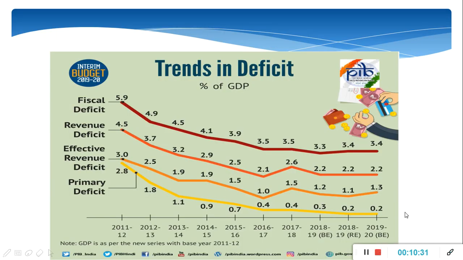You can see here trends in deficit. Fiscal deficit is reducing year by year, and the 2019 estimate was 3.4% of GDP. Revenue deficit comes to 2.2% of GDP, and primary deficit comes as 0.2% of the GDP. These are the trends in deficit, that is fiscal deficit, revenue deficit and primary deficit.